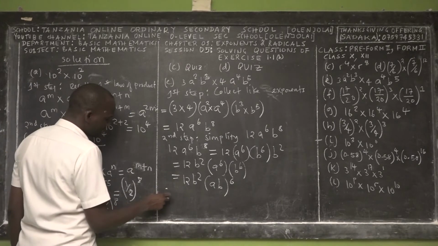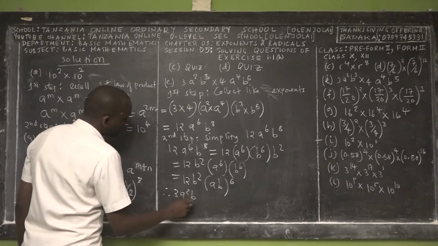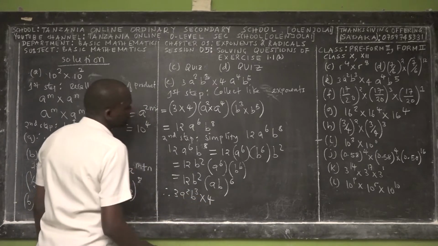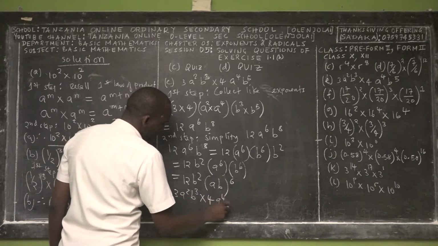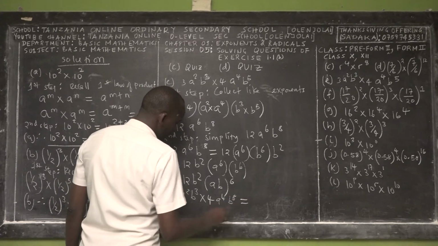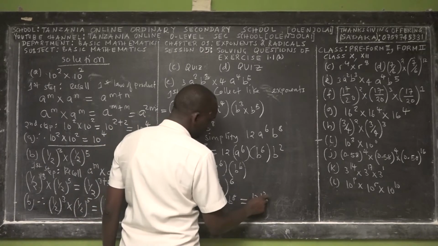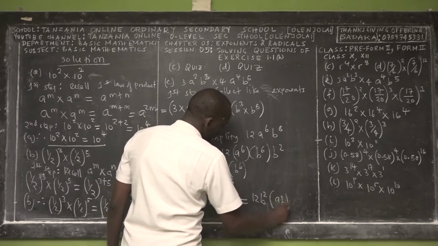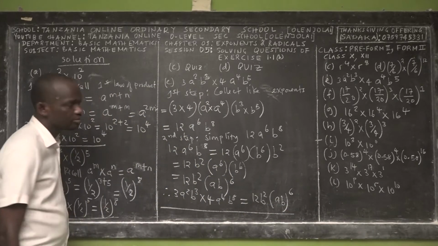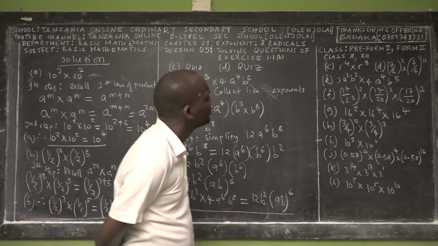So we say therefore 3 a squared b cubed times 4 a power 4 b power 5. This is equal to the single exponent, which is 12b squared, then ab power 6. Okay? Then f.